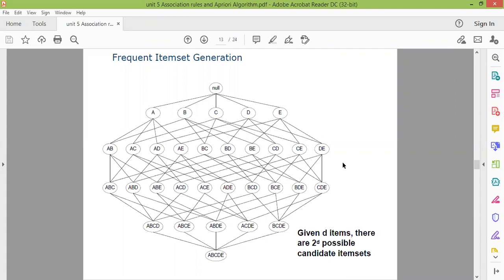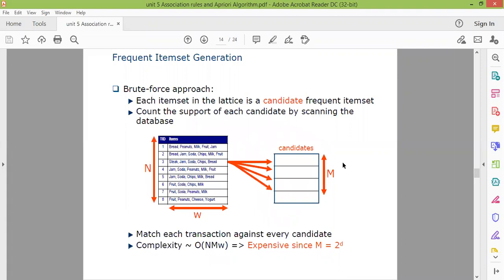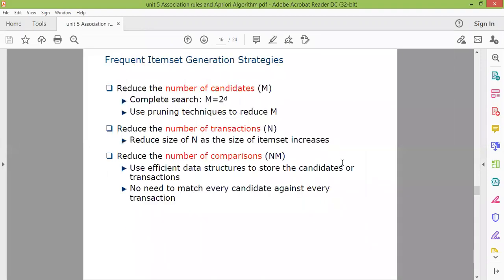Given d items, there are 2 raised to the power d possible candidate item sets. So this is a brute force approach. Each item set in the lattice is a candidate frequent item set. We have to count the support of each candidate by scanning the database and matching each transaction against every candidate. And the complexity is O(N M w). We'll see how we get this, where M is the number of candidates, how many candidates you are taking.